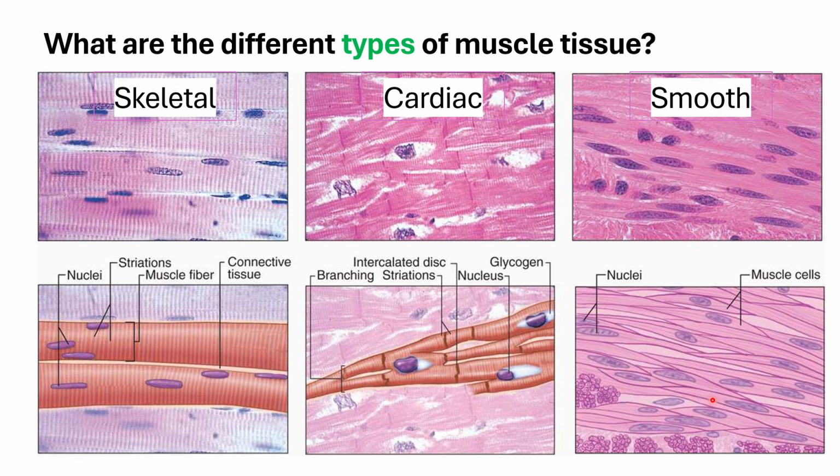Then for the smooth muscle tissue, again, this is non-striated because of the irregular arrangement of the myofibrils or myofilaments. And like your cardiac muscle, it is involuntarily controlled and usually found in the walls of your tubular organs, in the GIT and other areas of the body that need sustained contraction phases or sustained relaxation phases.